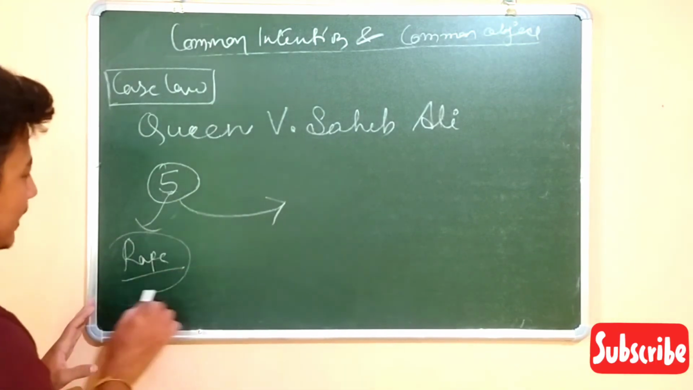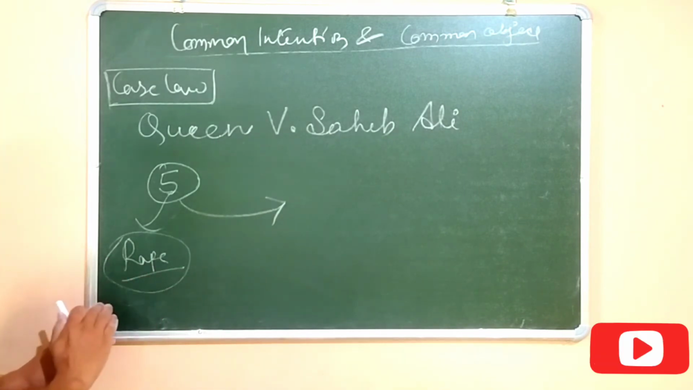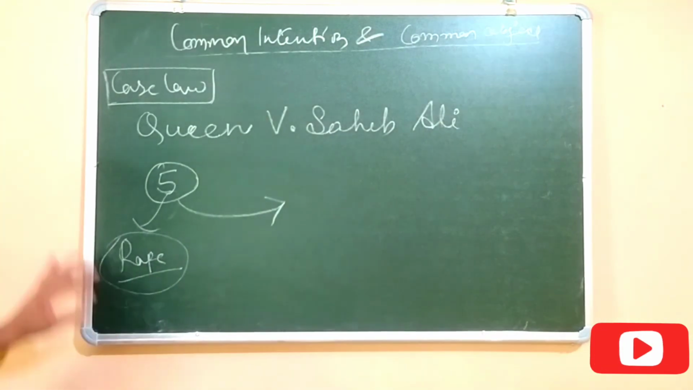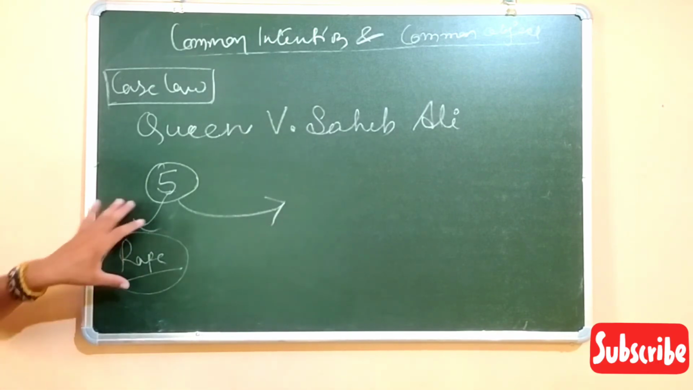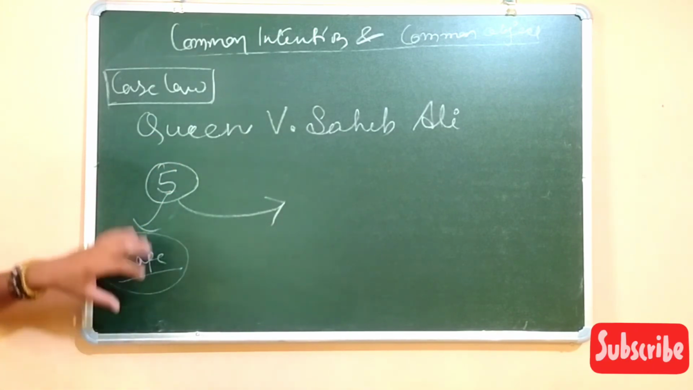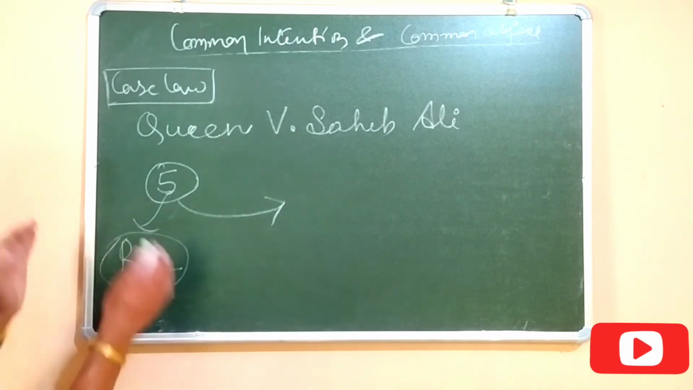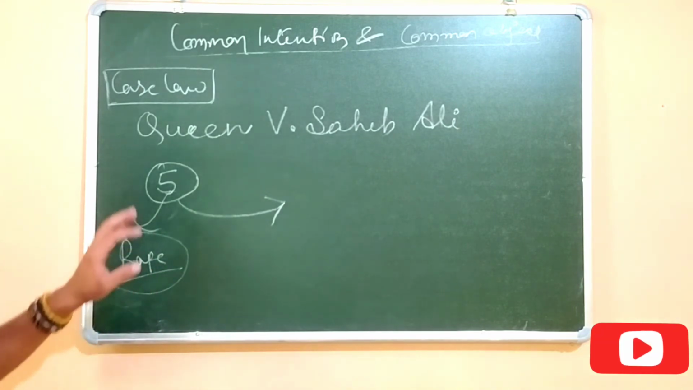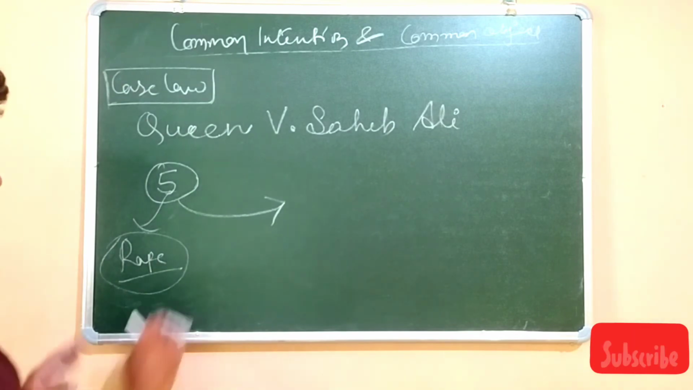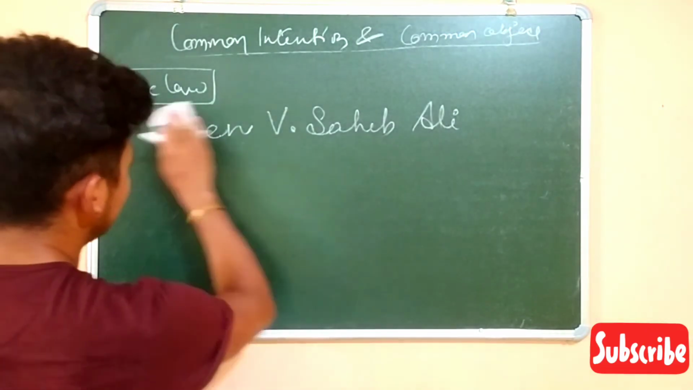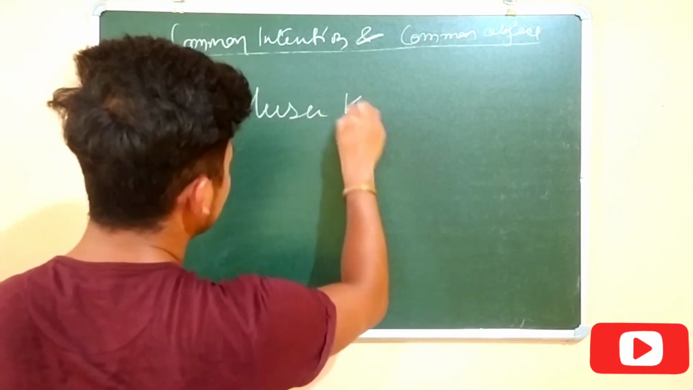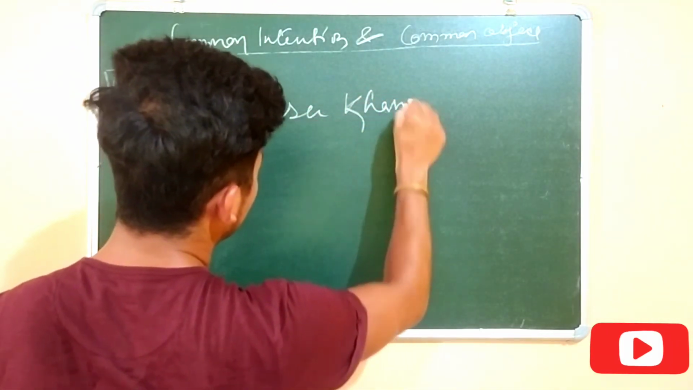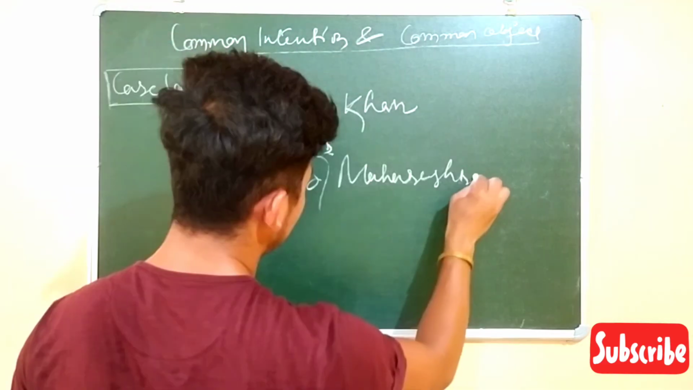But a member of the unlawful assembly did a certain heinous crime, another crime, one of the members. So in this case, only the person who committed that crime will be responsible. The rest of the members will not be responsible, because there is no premeditation or pre-plan for this. Okay, so that's what Queen versus Sahib Ali is saying. This case is important. And another case law is Musa Khan versus State.